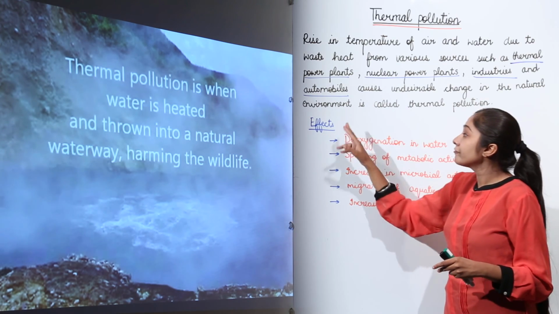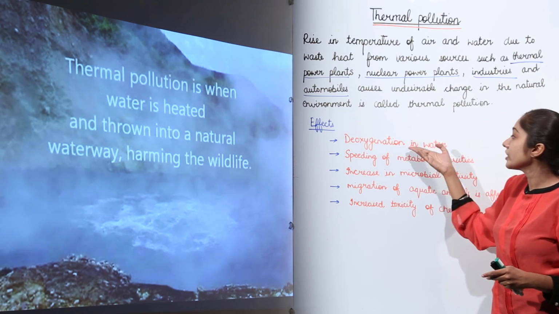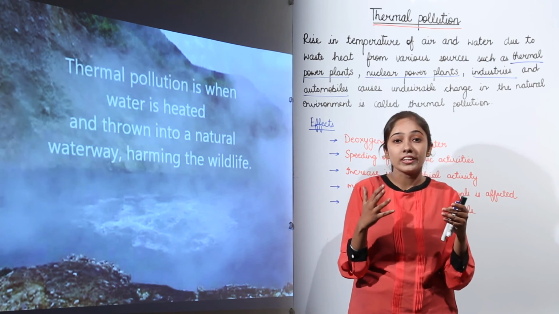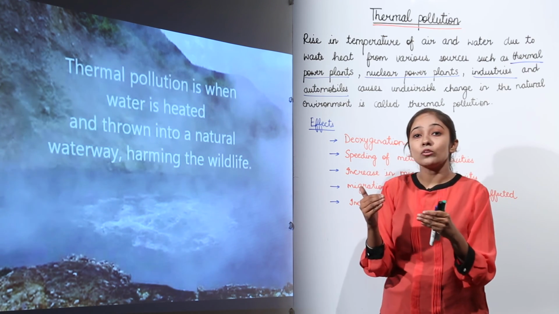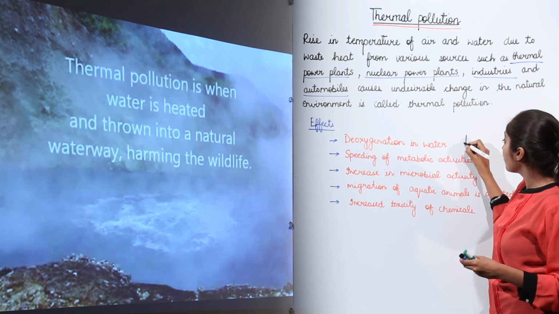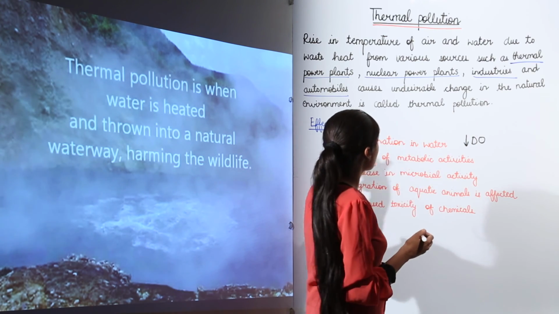Now what are the effects of thermal pollution? First of all, it causes deoxygenation in water. When the temperature of the water body is higher, this is going to lead to a decrease in the amount of dissolved oxygen, which means the amount of dissolved oxygen is reduced because of the deoxygenation in water.